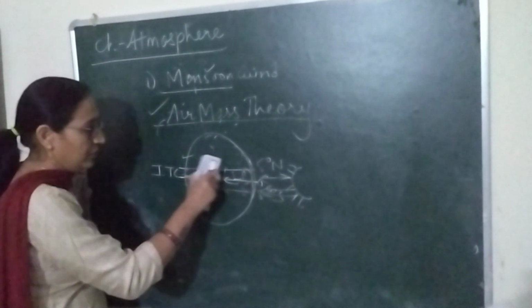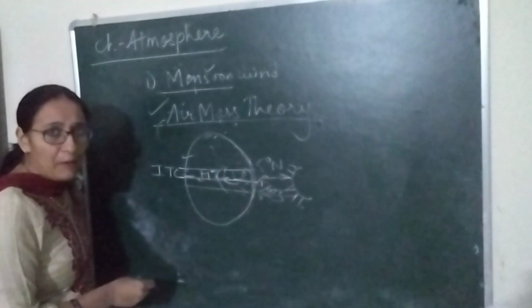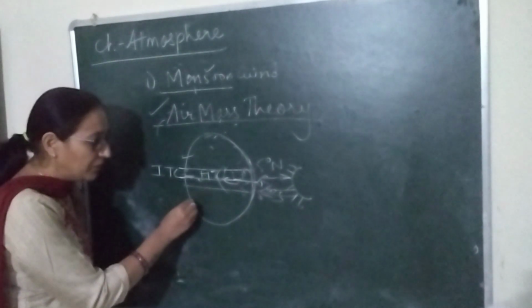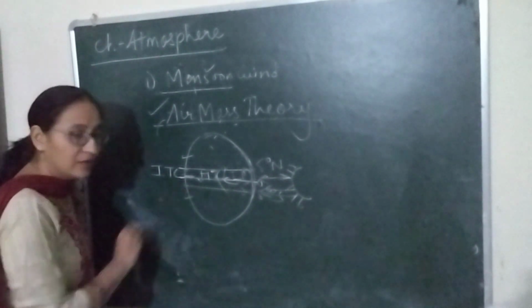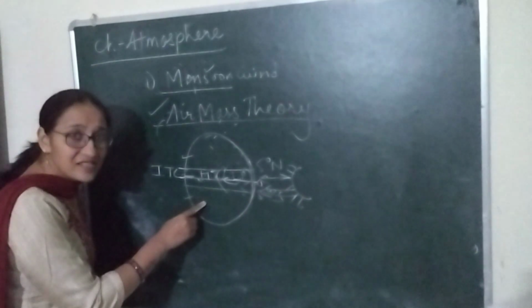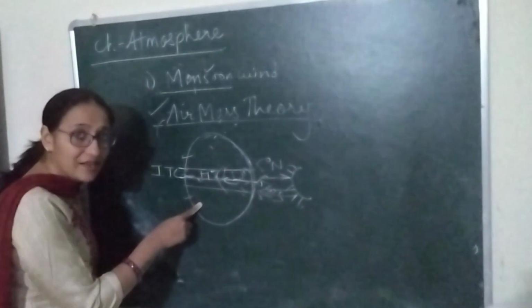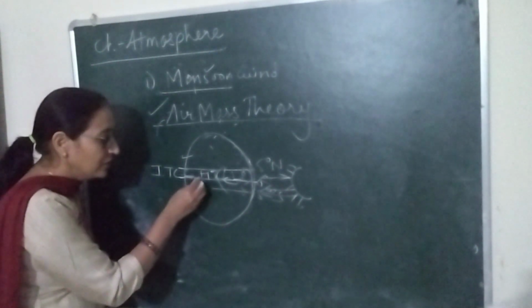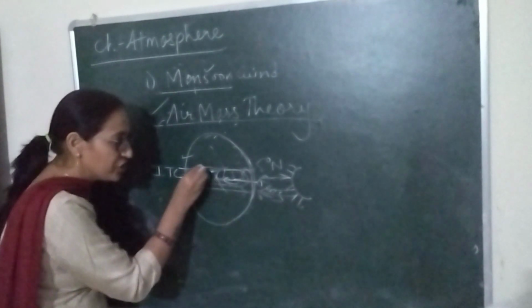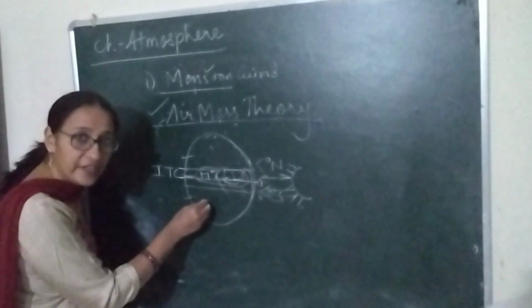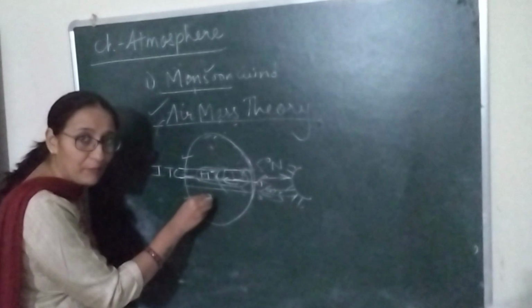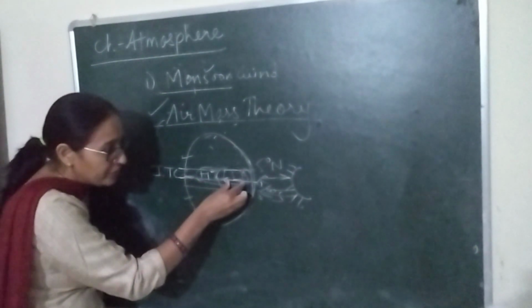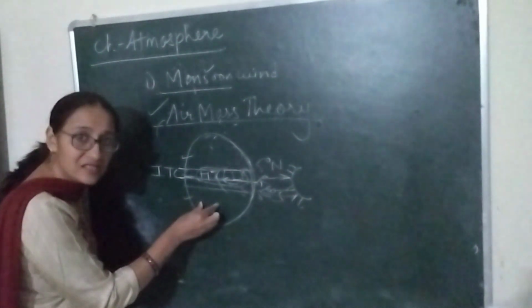But if the summer season starts in the southern hemisphere, then the temperature and pressure condition of ITCZ will shift here. During summer, this temperature and pressure condition will exist here.